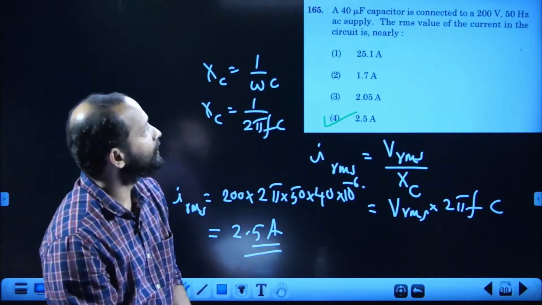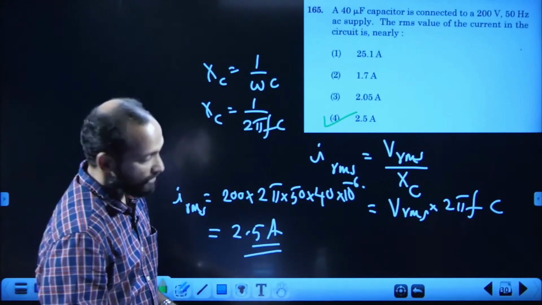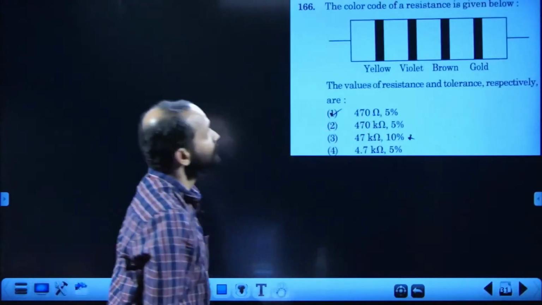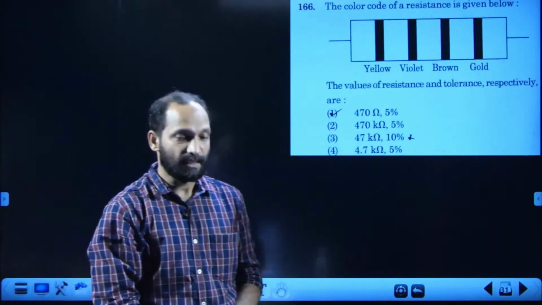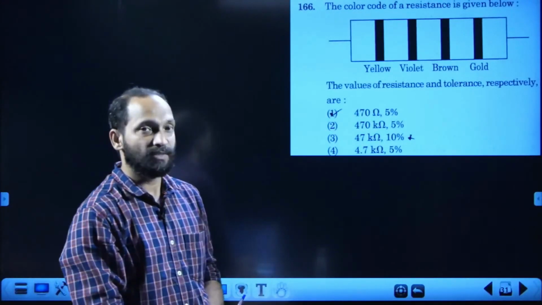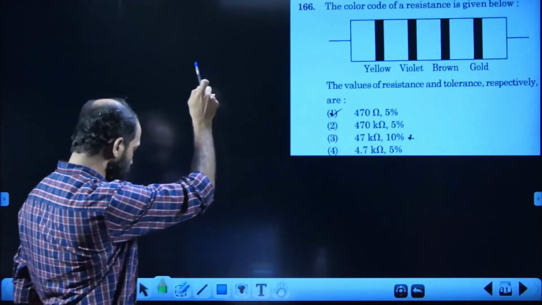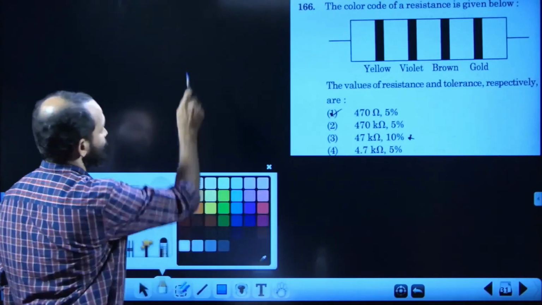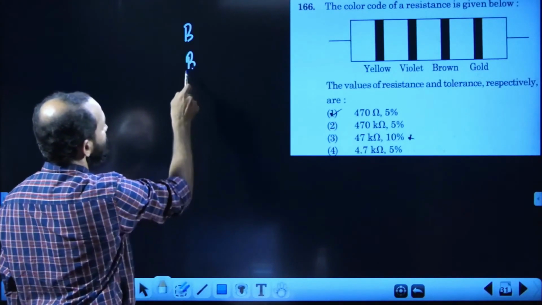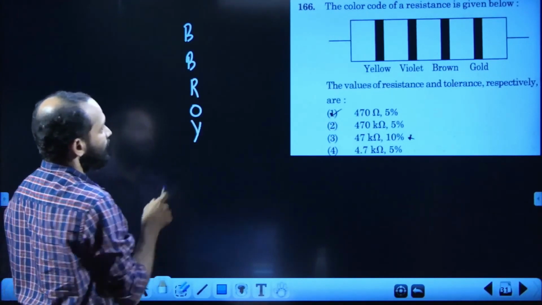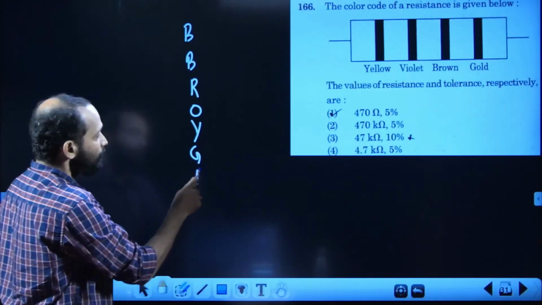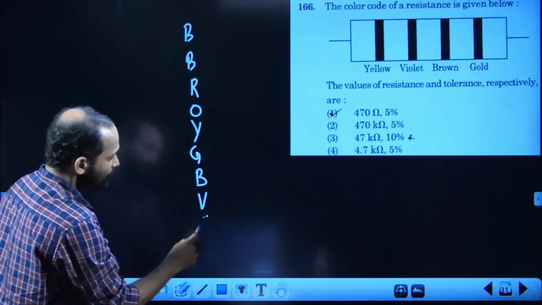Now you move to the next one, 166. 166 is regarding color code, current electricity. Many questions have been asked from this chapter. We should know the basics: B.B. Roy of Great Britain has a very good wife. B.B. R.O.Y. B.B. Roy of Great Britain has a very good wife.